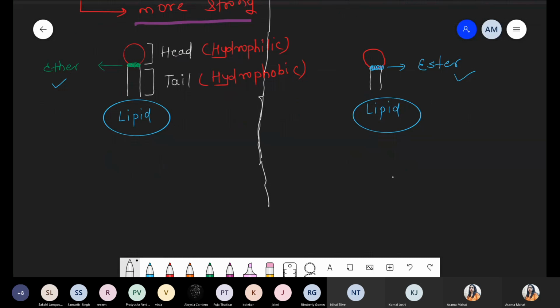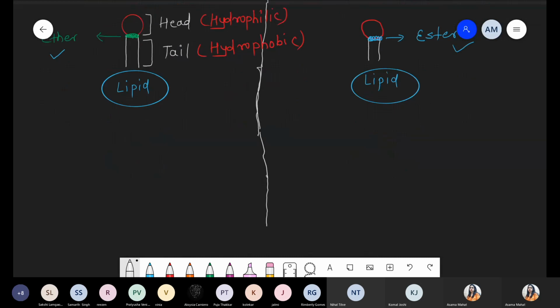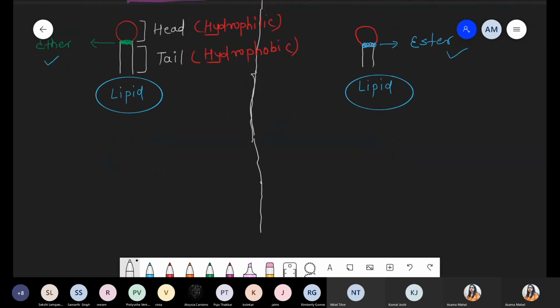We are talking about the meaning of monolayer and bilayer. These are the differences with respect to bond, and now we are talking about layers. In the case of archaebacteria, they have the tendency to survive under extreme conditions like high salt, low pH, high temperature, low temperature, acidic, alkaline. At extreme conditions, they can survive.